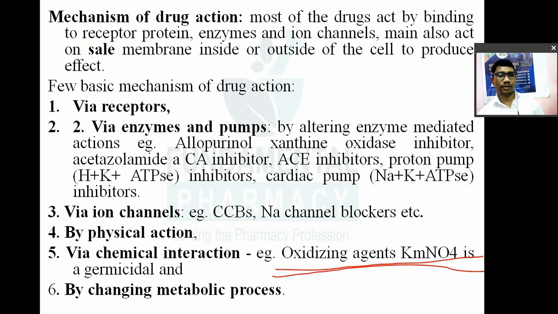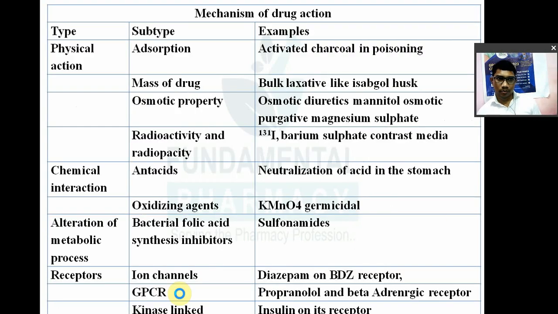Now, by changing the metabolic process, drugs that increase lipolysis, for example. Insulin will increase glycolysis, as we have seen, and glucagon will increase glycogenolysis. Now again you can see over here the mechanism of drug action. This table is important; questions have come from it. A question has come on physical action: activated charcoal in poisoning.